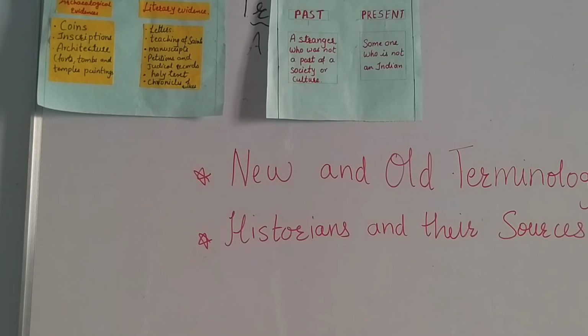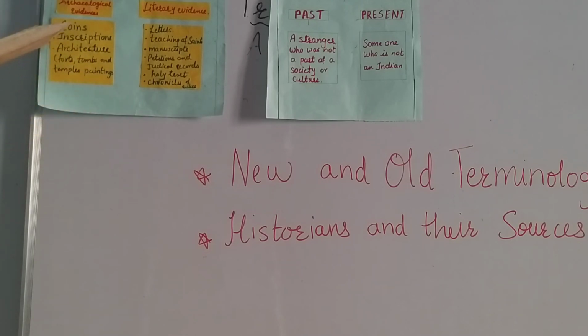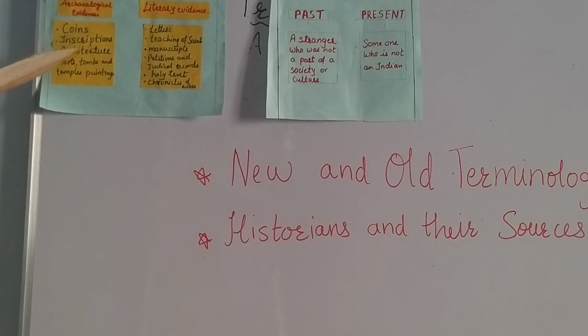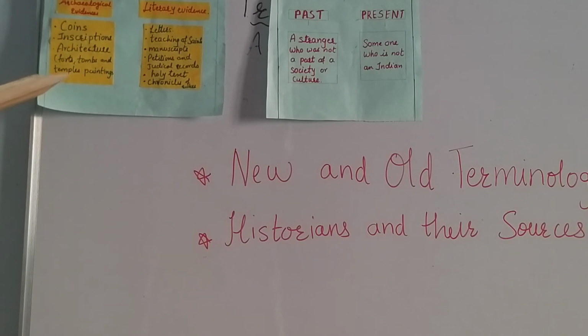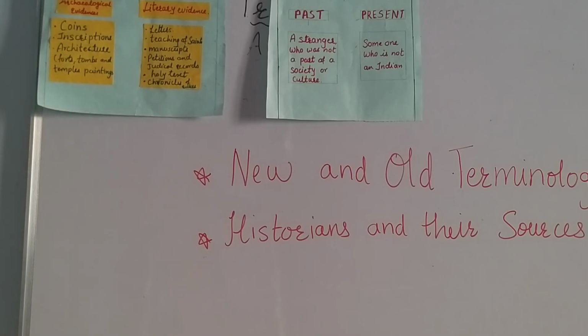And historians come to know about it by the sources available from the past. Archaeological evidence which historians use to find out the history includes coins, inscriptions, architecture like forts, even tombs, temples and paintings. This was the past period.